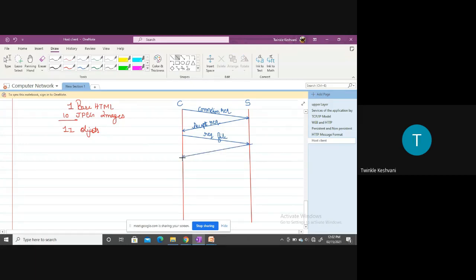So we can say that here the server serves the request, or we can say send file, or we can write like respond to that file.